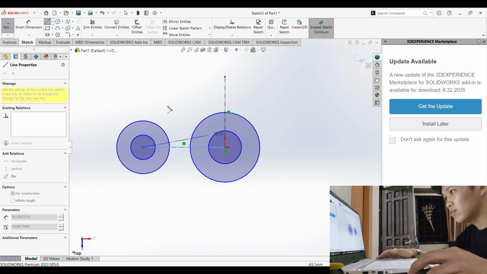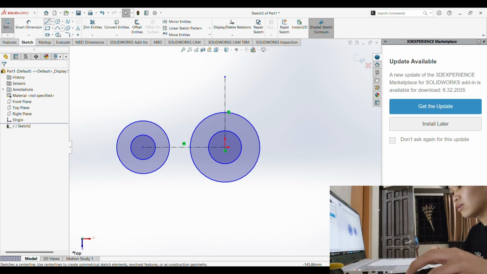Now we'll put the dimensions. The dimension of the middle circle should be 36.